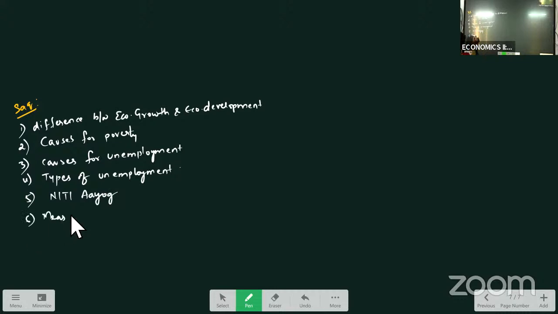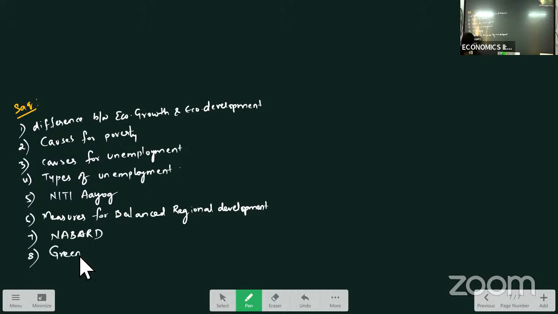Measures for balanced regional development. Next, NABARD. Green Revolution, you can leave that. NABARD, then defects of agriculture marketing.